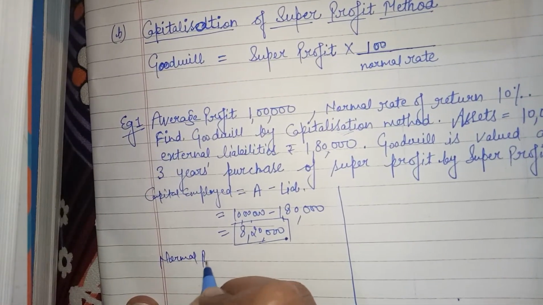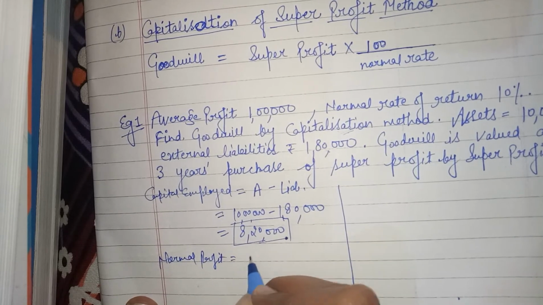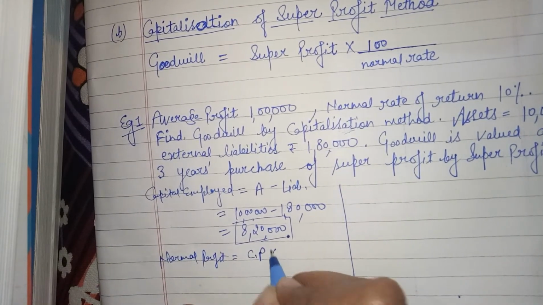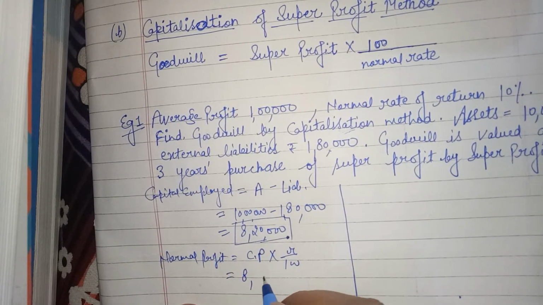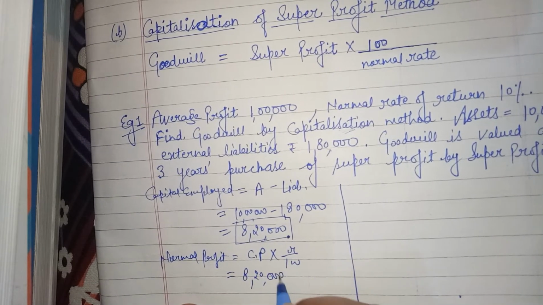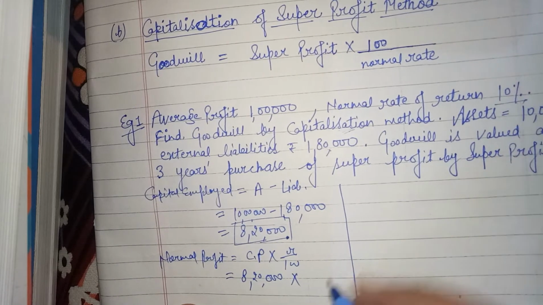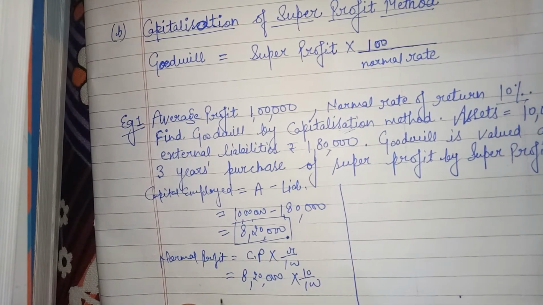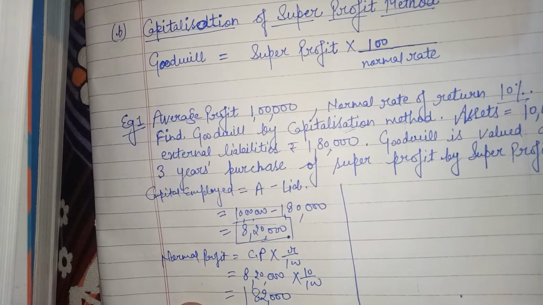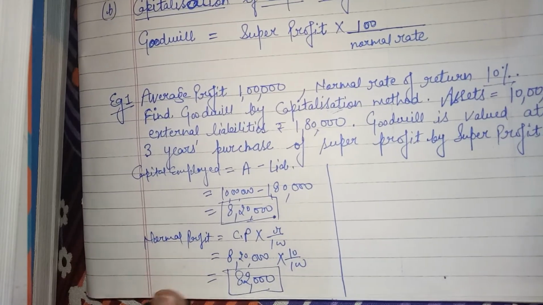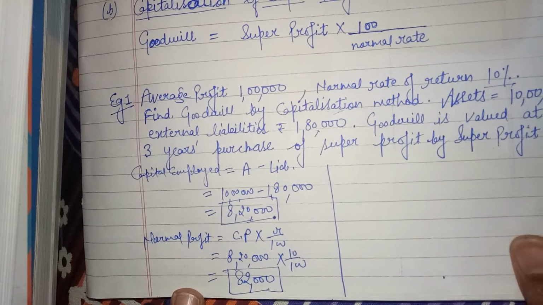The normal profit formula is capital employed into rate upon 100. Capital employed is 8,20,000. Normal rate 10 upon 100. So normal profits are 82,000. Clear? Normal profits are 82,000. Clear?